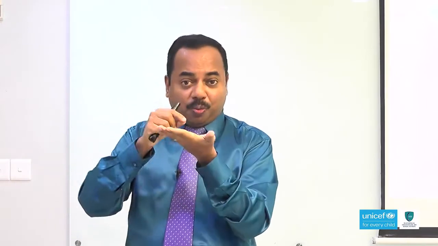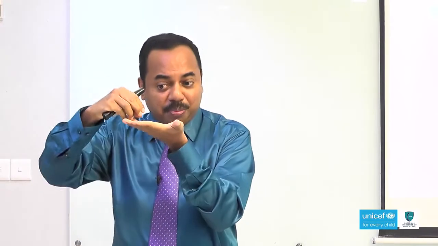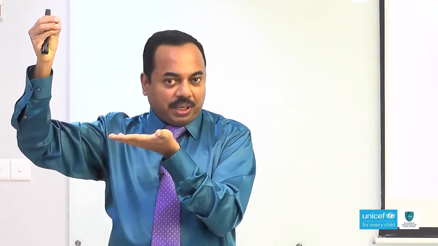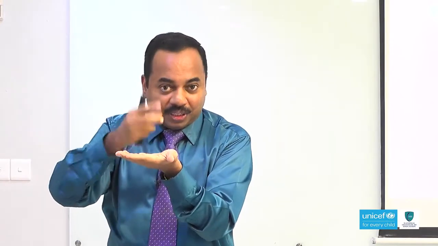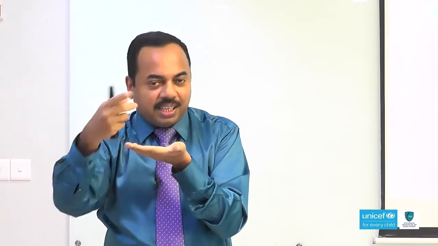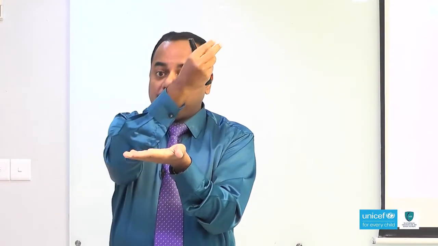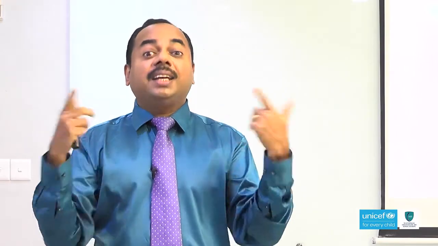Come to this point. One photon can emit one electron. 10 photons can emit 10 electrons. So my question is, the number of electrons emitted is proportional to what? The number of photons falling. That means the number of electrons emitted per second is directly proportional to the number of photons falling per second. The number of photons falling per second is called intensity.